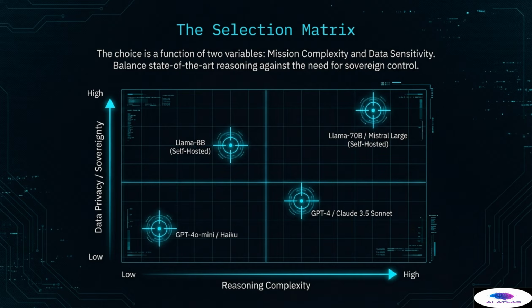Looking at the bottom left quadrant, we find low complexity and low sensitivity, where models like GPT-4o Mini or Haiku provide fast, cost-effective API access for common tasks where data leakage is not a concern.